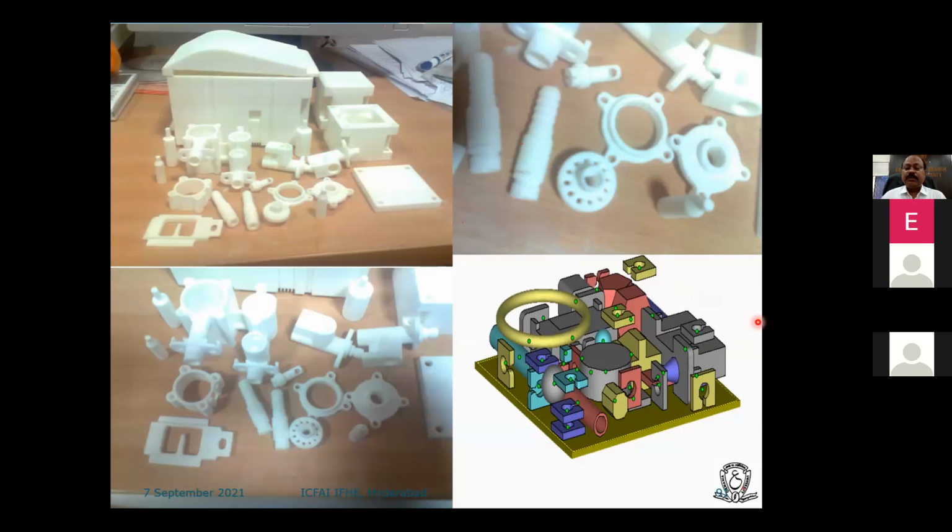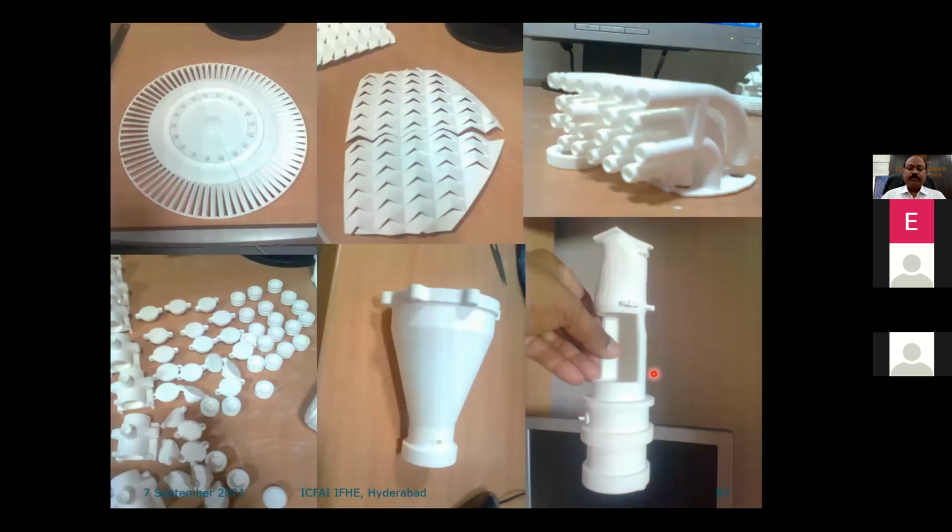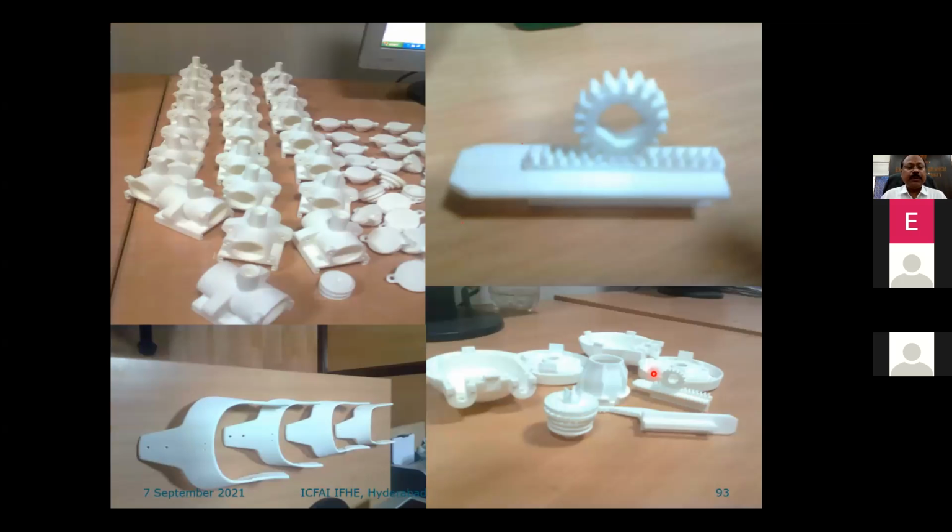So this is another example where we can show stacking of components. Instead of building only one component at once, it is better to collect all the parts. Suppose you are waiting for 1 week, and during that week, however many parts there are, you can stack like this and build. So this is also a prototype, a rack and pinion arrangement.